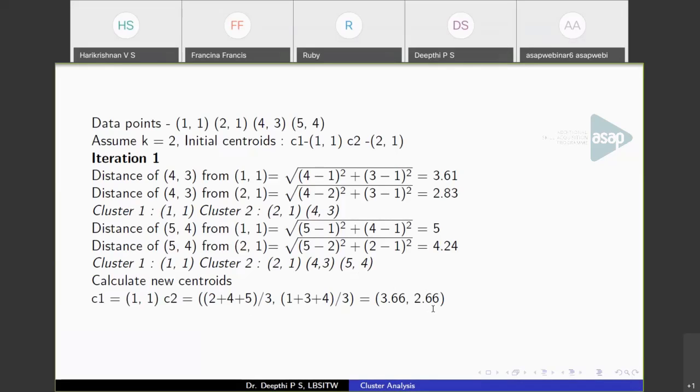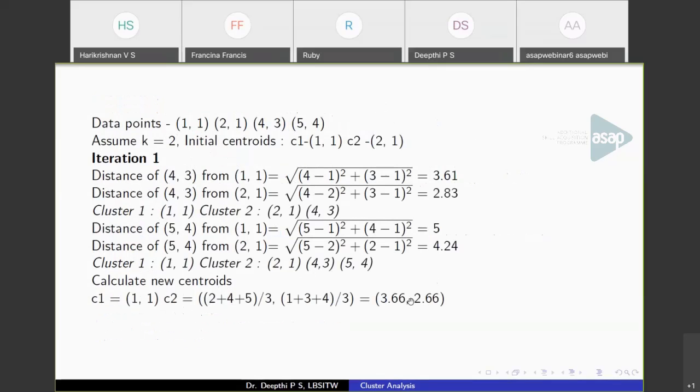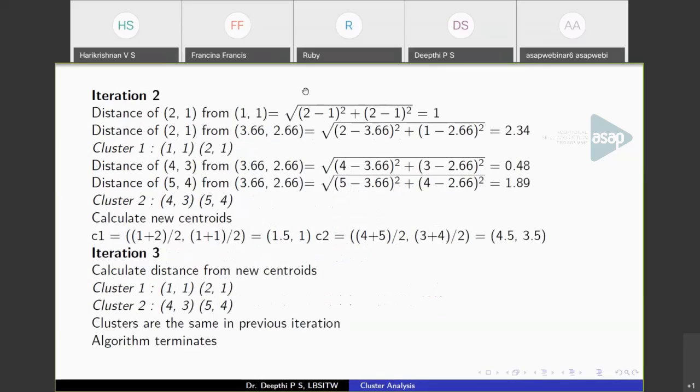Okay, ma'am. The next question is, how to determine the terminating condition? Well, that is what I discussed here with this small example. In the initial partition we have these centroids. The new centroids are calculated by getting the average. In the second iteration, we again calculated the distance of each point from the new centroids and we got a partition like this. So now again calculate the new centroids.